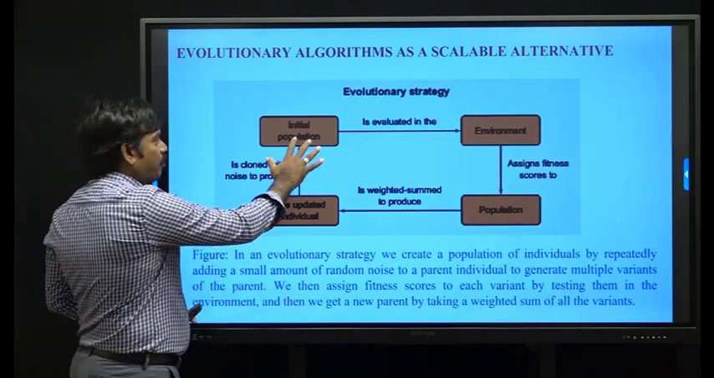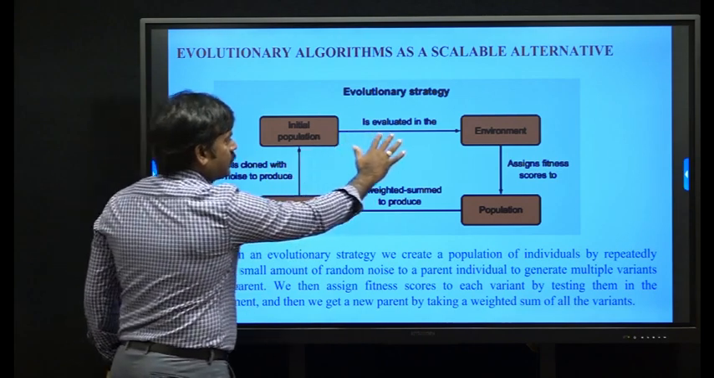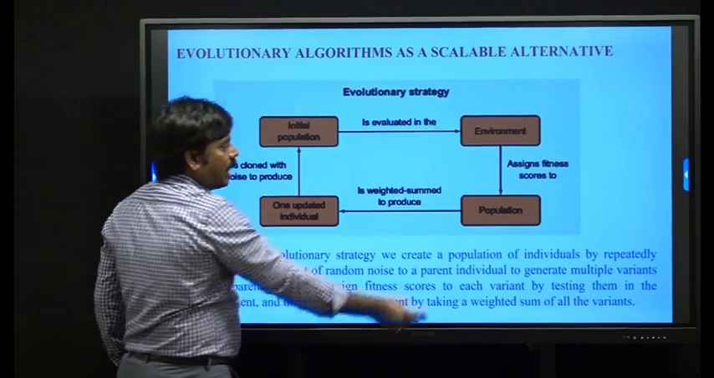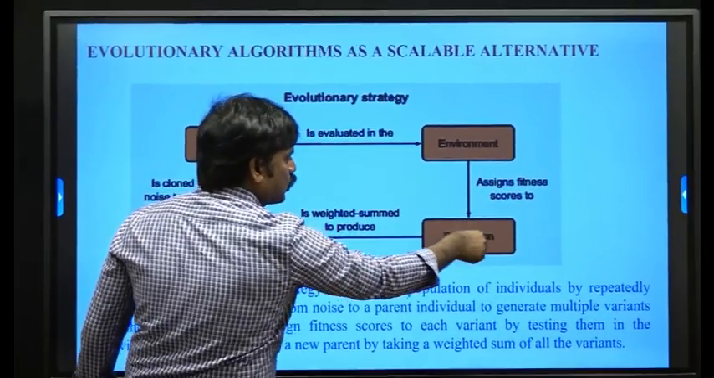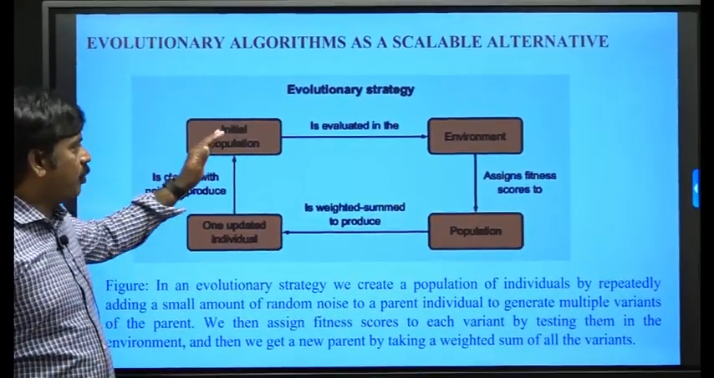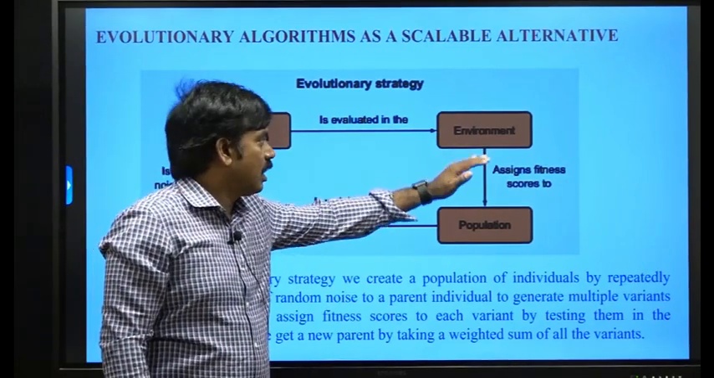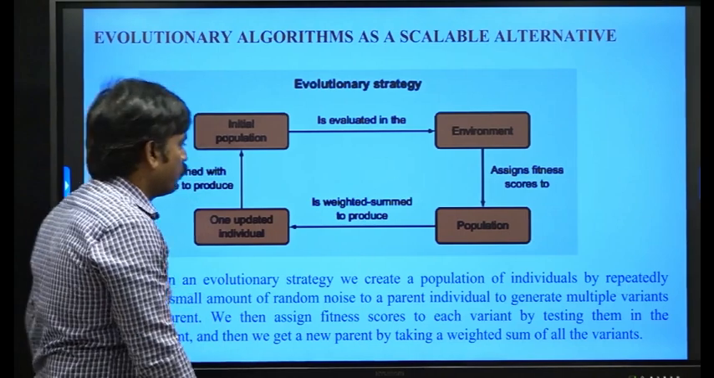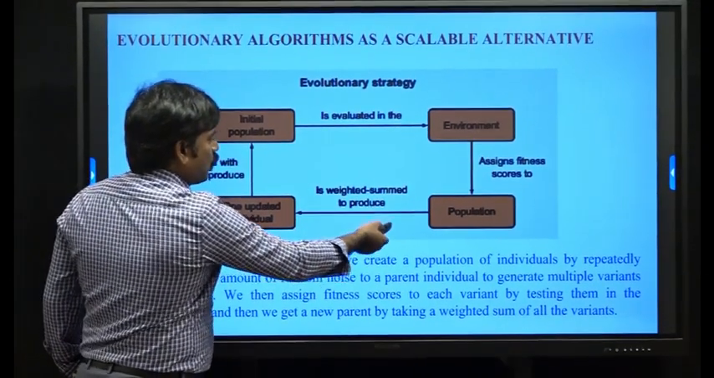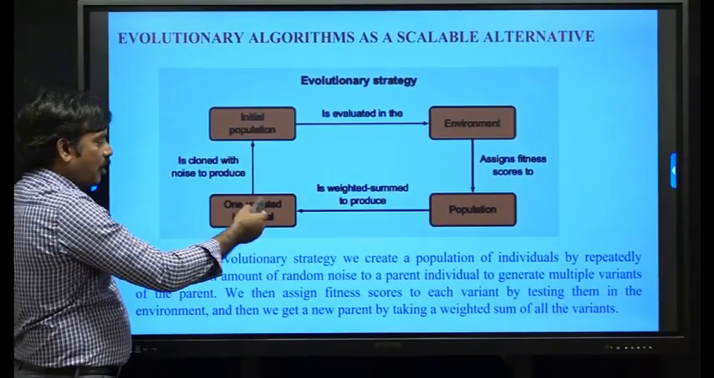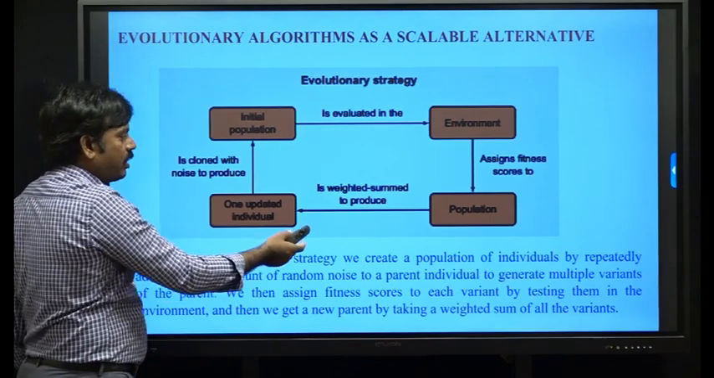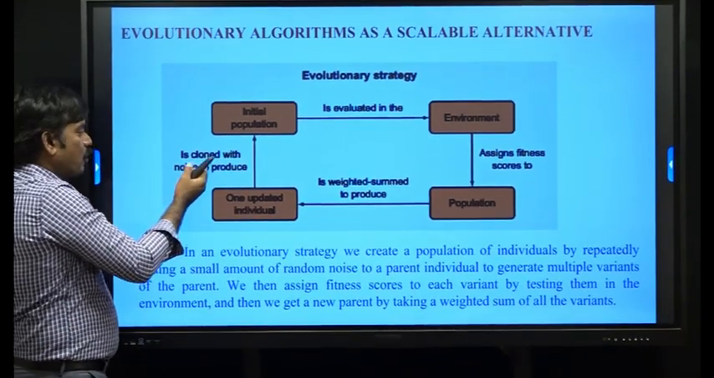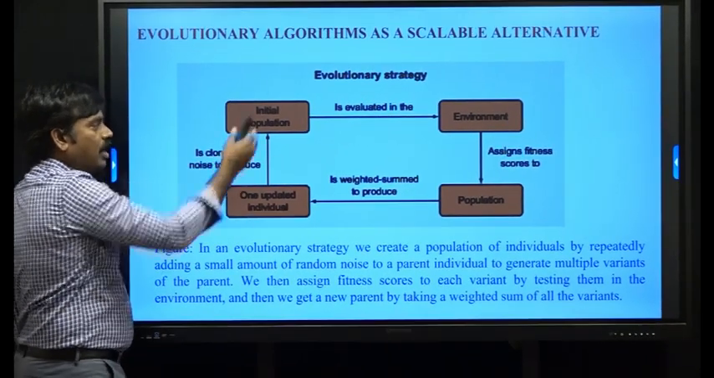The initial population is evaluated in the environment. The environment assigns fitness scores to the population. This population is then combined by weighted sum to produce updated individuals. These updated individuals are cloned with noise to produce the new population.